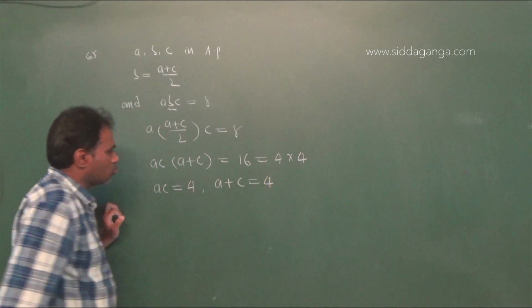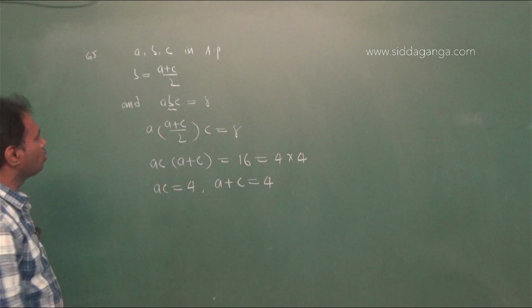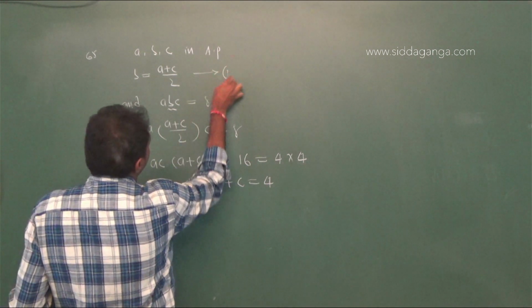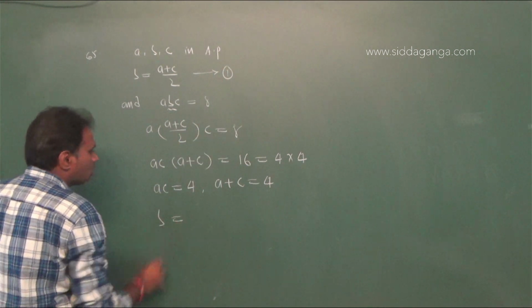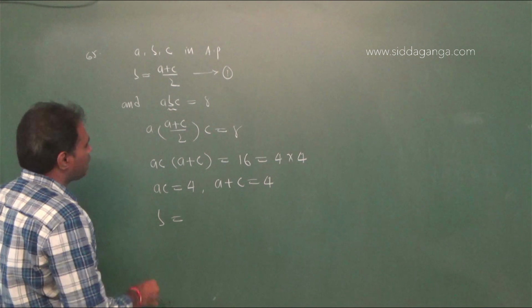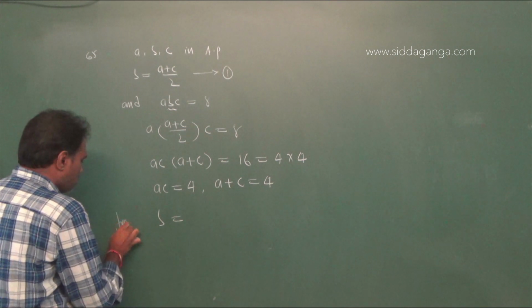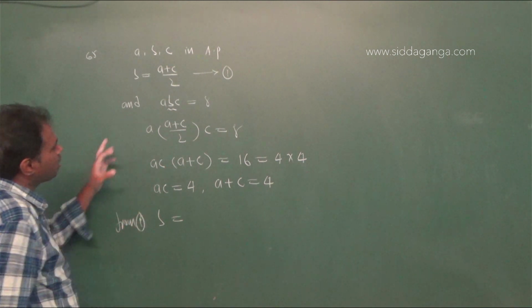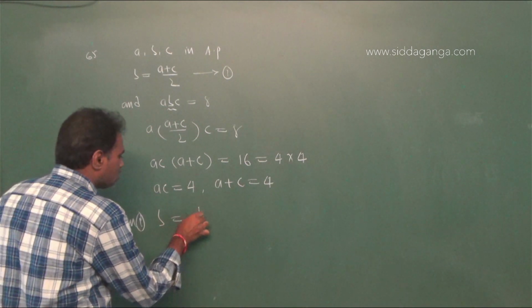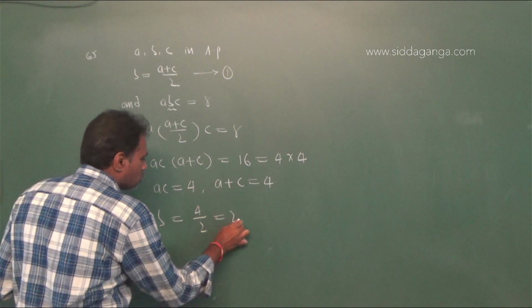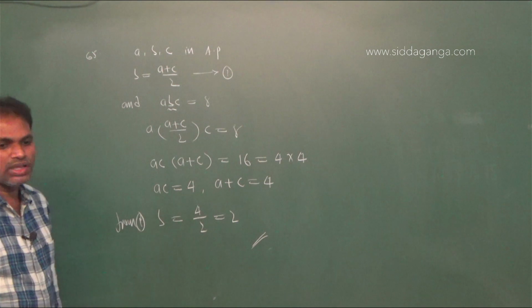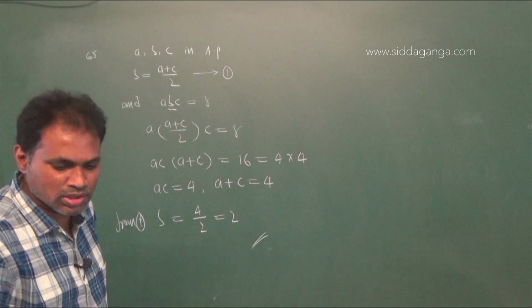Now, from the first equation, B equal to A plus C by 2. That is A plus C is 4, by 2 it is equal to 2. Therefore, the value of B is 2. Therefore, option 4 is right.